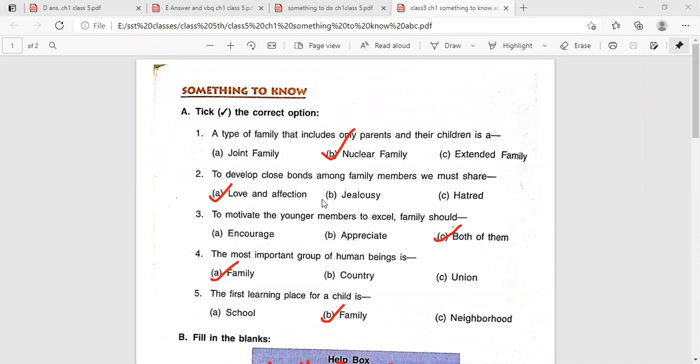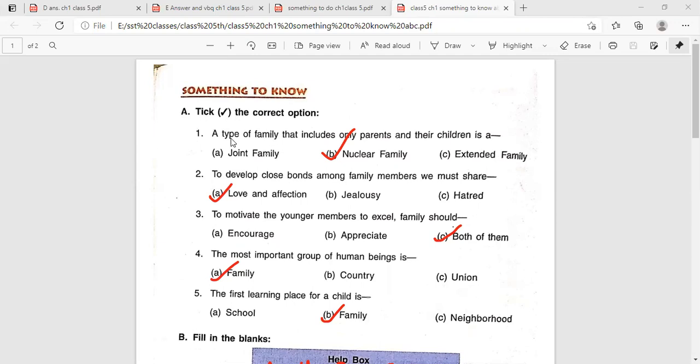Importance of family, topic 1. All the question answers we'll do here, like Something to Know, then Evaluate questions, then Something to Do. All the question answers will be solved here. So Something to Know, first question, look here, Part A.